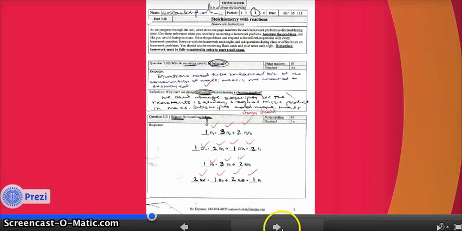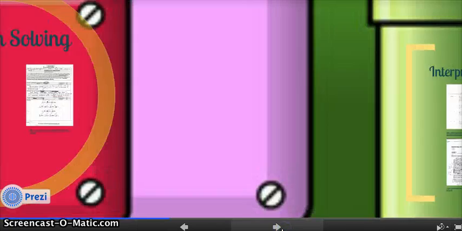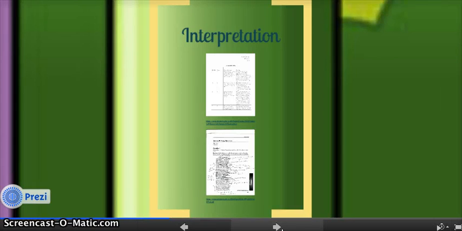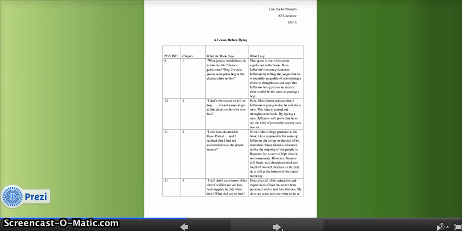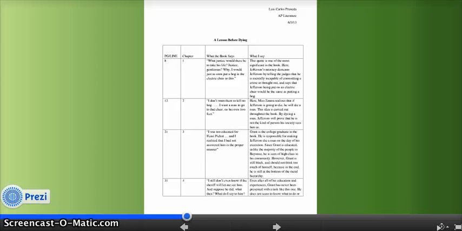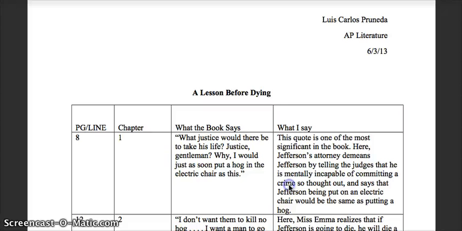So after problem solving is interpretation. While reading A Lesson Before Dying in my AP literature class, we needed to pick out an important quote from each chapter and interpret it. For all the quotes that I chose, I had to analyze competing and conflicting descriptions of an event or issue in the book and interpret them with a small summary. So here's my reading logs, and as you guys can see, right here it says what the book says, and then right here is where I interpret it, what I think it meant.